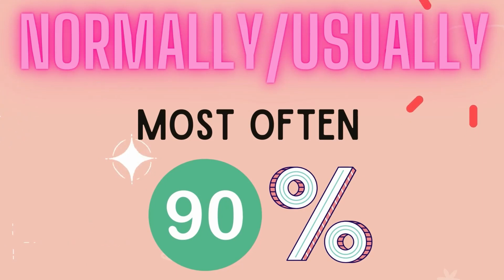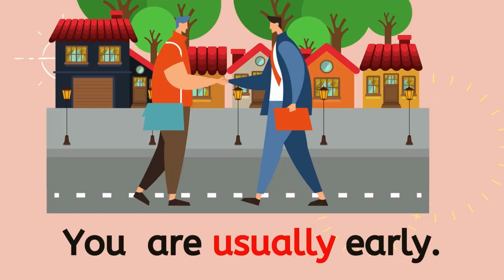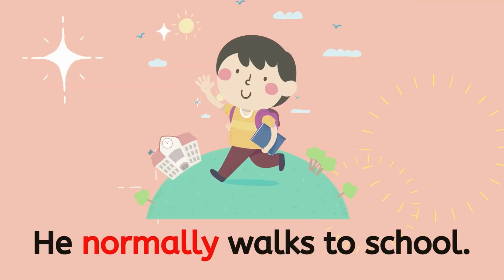The next one, normally or usually, means something happens most often. It happens 90% of the time. For example, you are usually early. He normally walks to school.